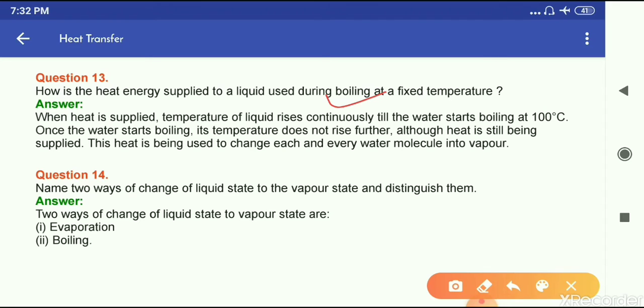Once the water starts boiling, its temperature does not rise further, although heat is still being supplied. This heat is being used to change each and every water molecule into vapor.